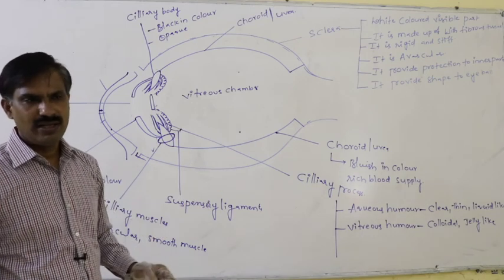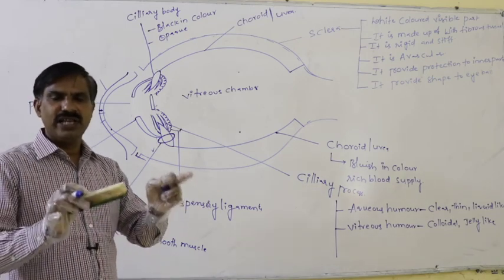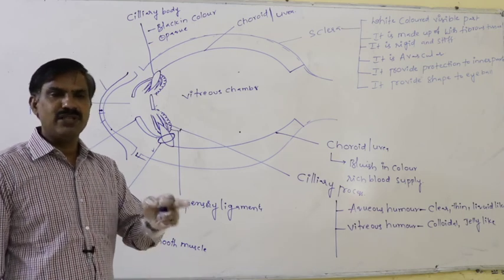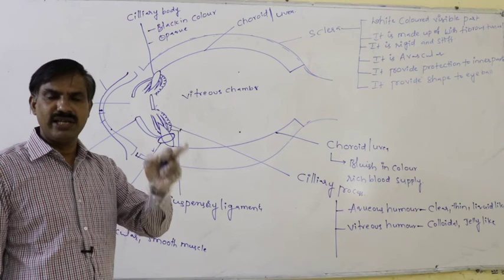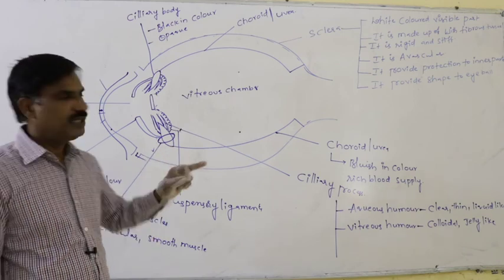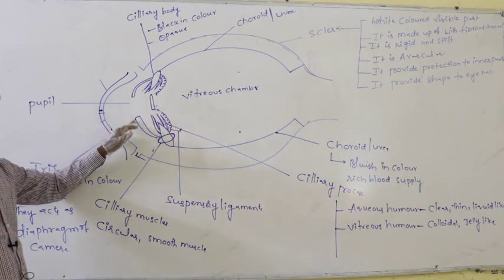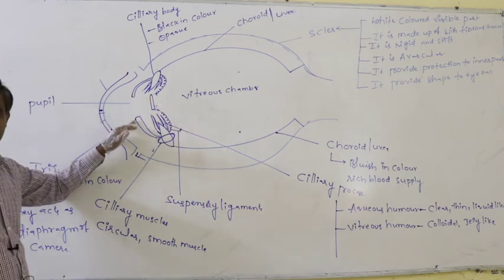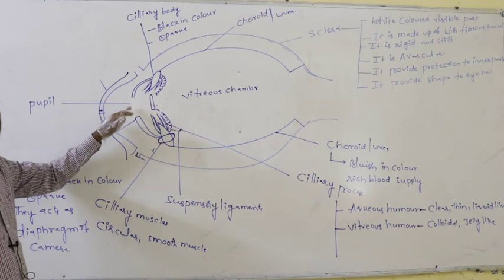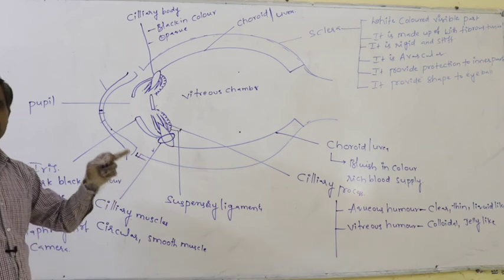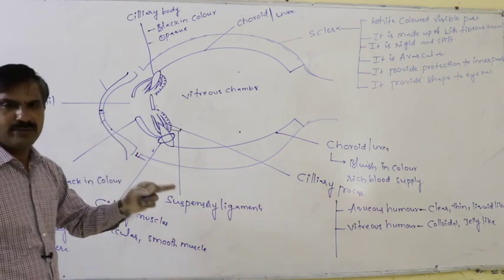In that way, depending upon the light intensity in the environment, the iris comes close or moves away to regulate the size of the pupil and the amount of light entering the eyeball.